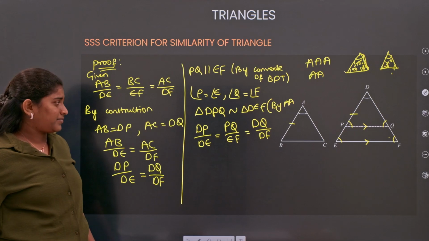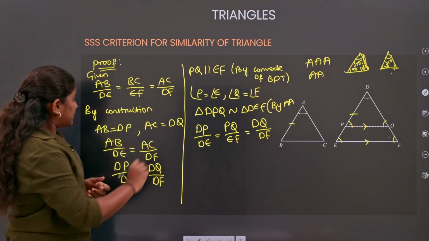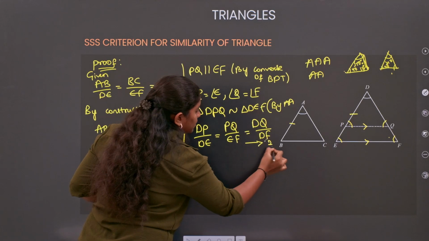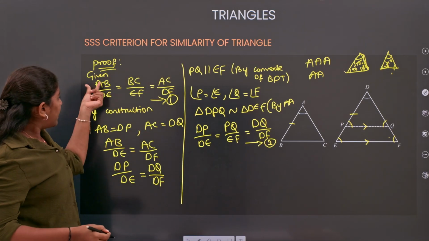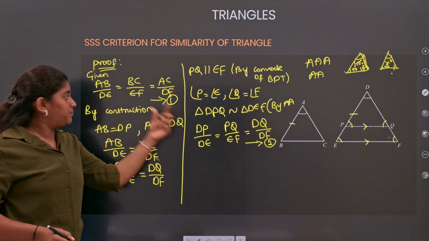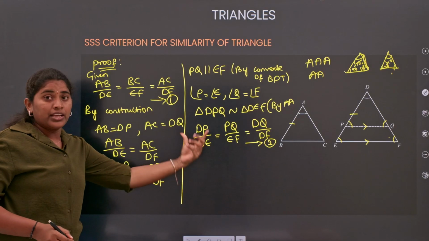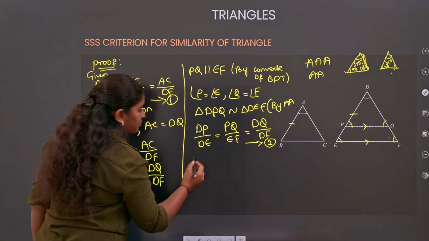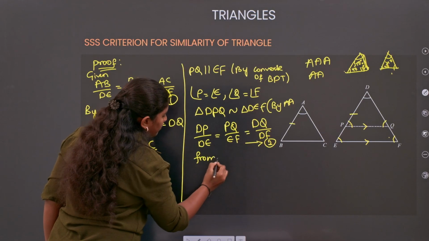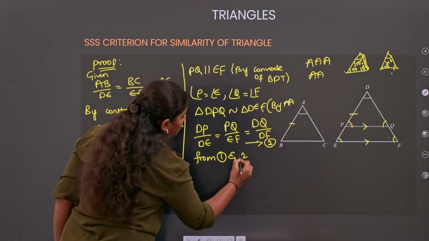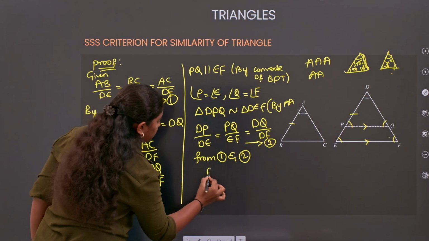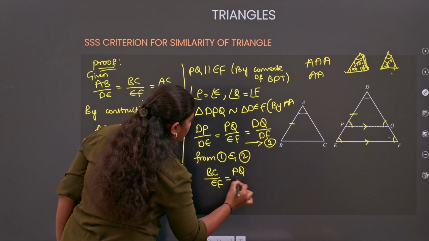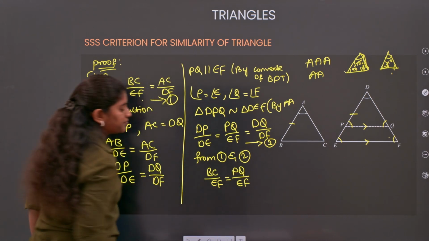So in order to clear that, you can use the chat box. Now, this is my condition one that is already given, and this is the condition I got. Now, if you compare them, AB equals DP and DE equals DE. Now, what is this equal to? BC by EF. So from 1 and 2, we can write BC by EF is equal to PQ by EF.